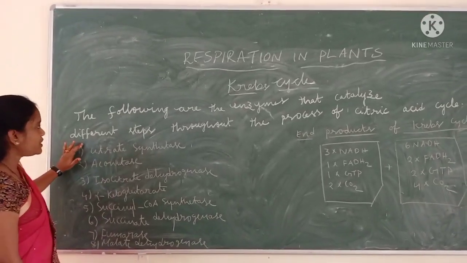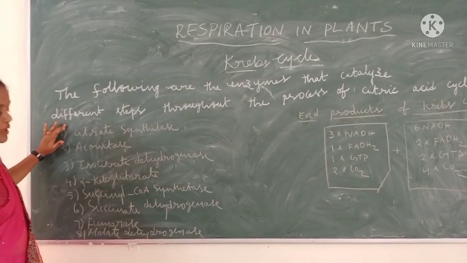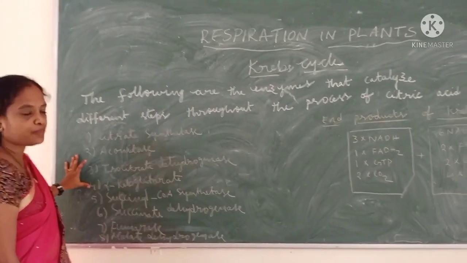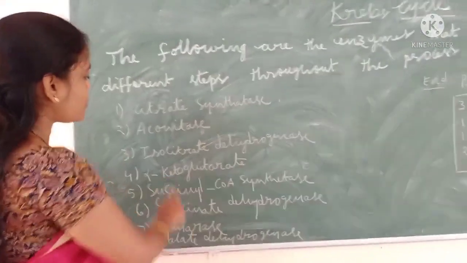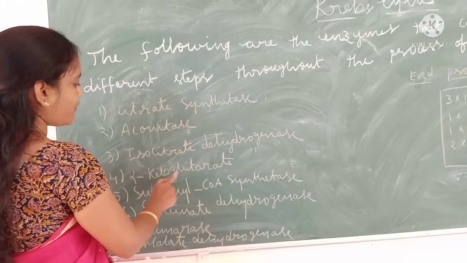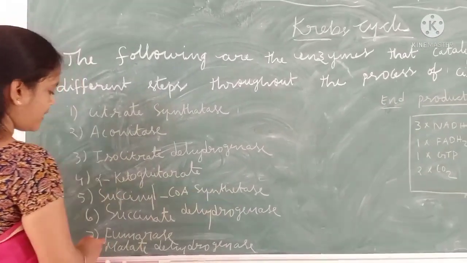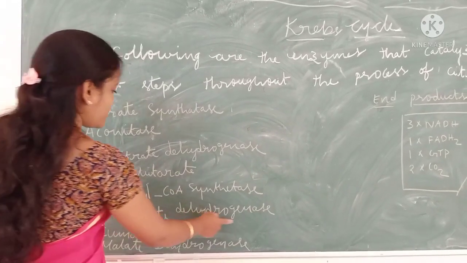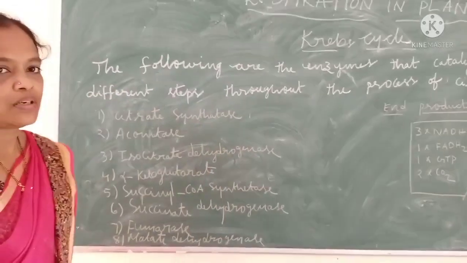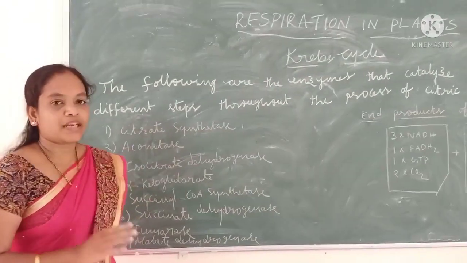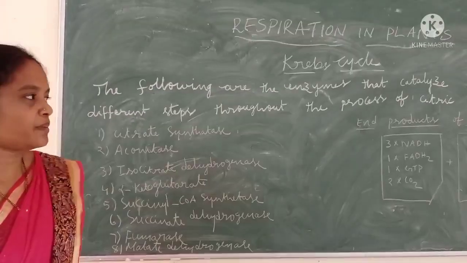These are the enzymes which catalyze the steps of the Krebs cycle. You have to remember these enzymes. They are very important. Citrate synthetase, aconitase, isocitrate dehydrogenase, alpha ketoglutarate dehydrogenase, succinyl synthetase, succinate dehydrogenase, fumarase, malate dehydrogenase. You have to remember these enzymes and compounds of the Krebs cycle. Then it will be easy for you to note down the Krebs cycle.